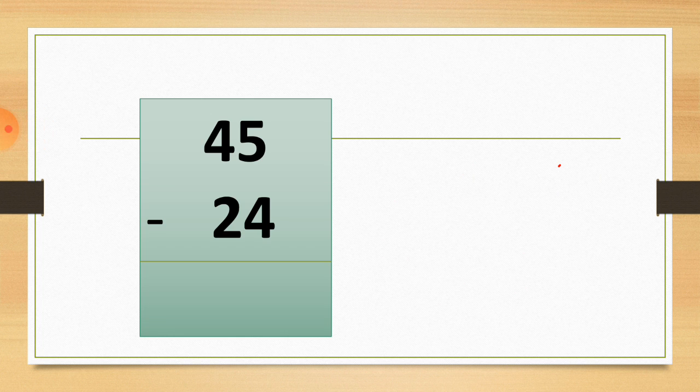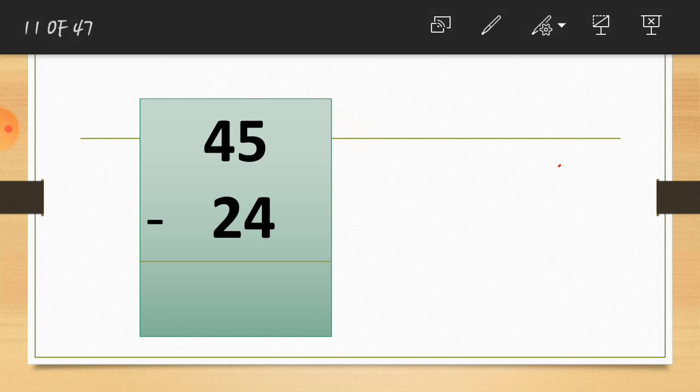So here, as in addition we take the ones column first, in this also we take the ones column first to subtract the numbers. So here first is the number 5. You can see here, you have to subtract 4 from it. Take 5 fingers and hide 4 fingers. Now how many fingers do you have left? So you have just 1 finger. So here is the answer, 1. 5 minus 4 is equal to 1.